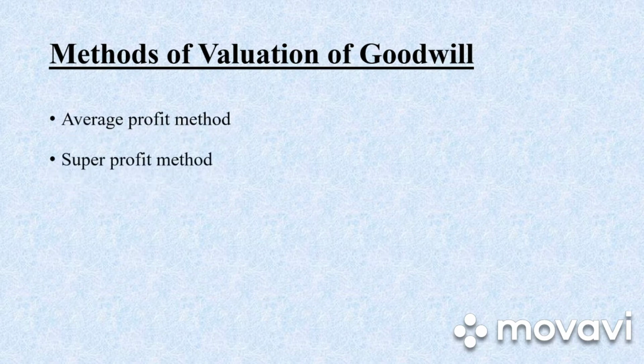Good morning, students. So let's continue with our chapter, that is changes in profit sharing ratio among the existing partners. In yesterday's class, we were studying what is goodwill, factors affecting goodwill. In today's class, we'll be studying methods of valuation of goodwill. There are three methods, that is average profit method, super profit method, and capitalization method.